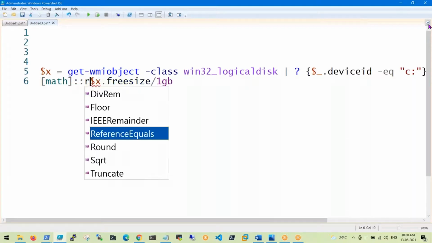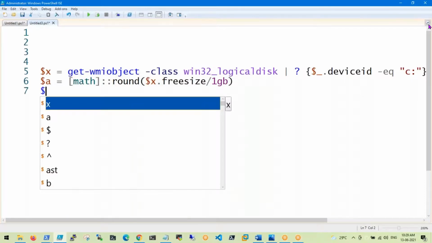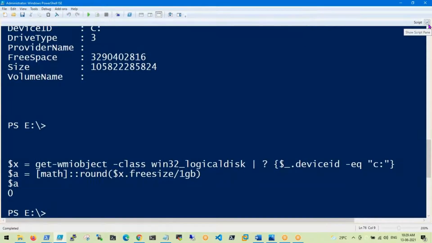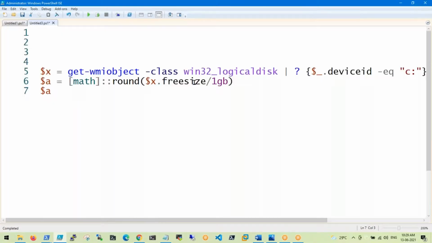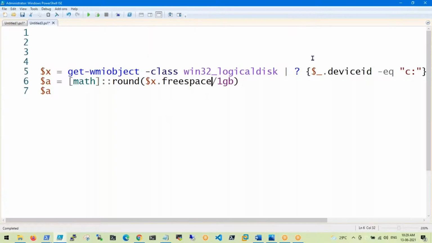It needs some time to understand these things, guys. Maybe here I'm using a different format, and you may not understand why, because it is a combination. A couple of things are there, like math, that we have to understand. Free space only, not free size. Just observe here: the free space is 3 GB. It is printing the 3 GB.